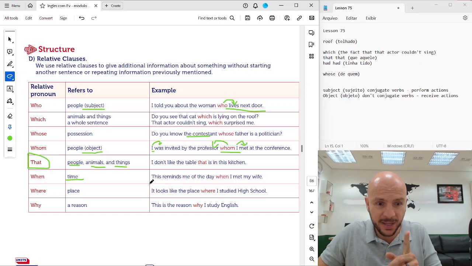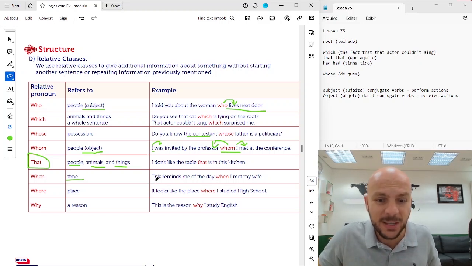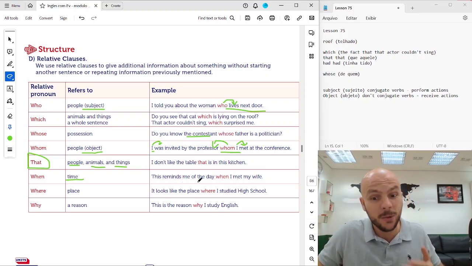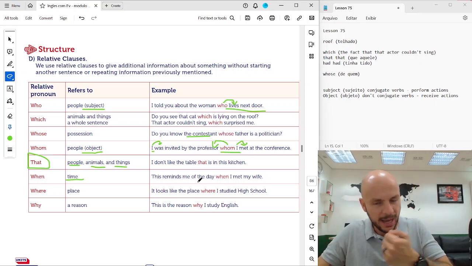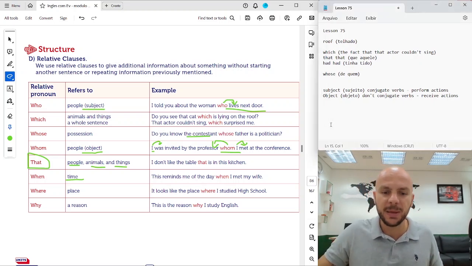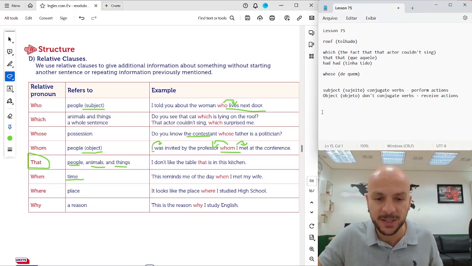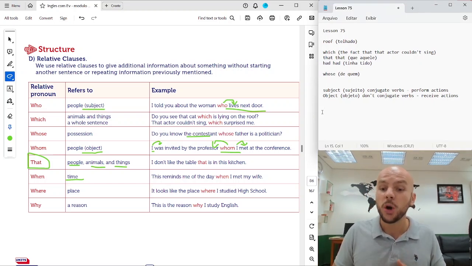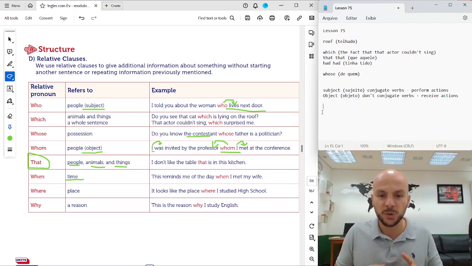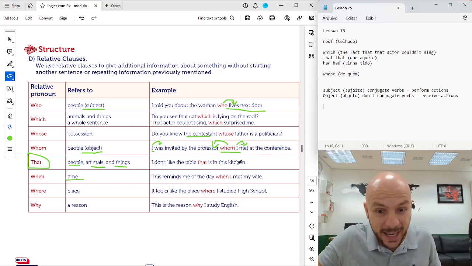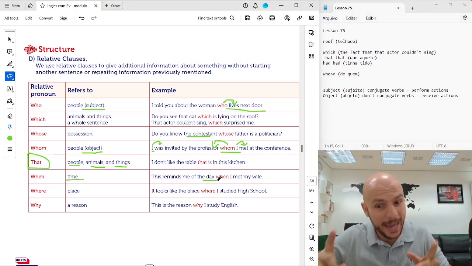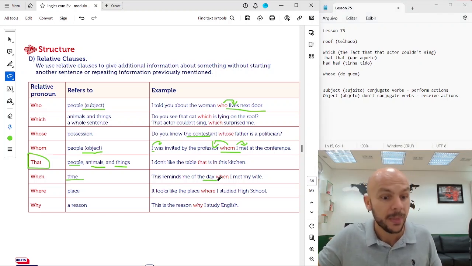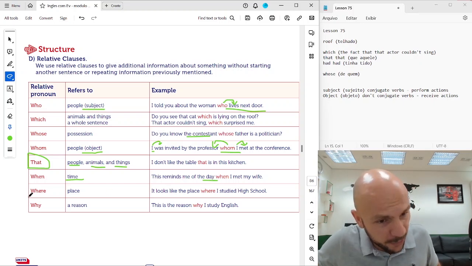Be careful, in Portuguese, we confuse here. This reminds me of the day when I met my wife. Quando I met my wife. Brazilian people who speak in português. Isso me lembra o dia onde eu conheci minha esposa. Não. Isso me lembra do dia quando, ok? The day. Day is not place. Okay? So, day when I met my wife.